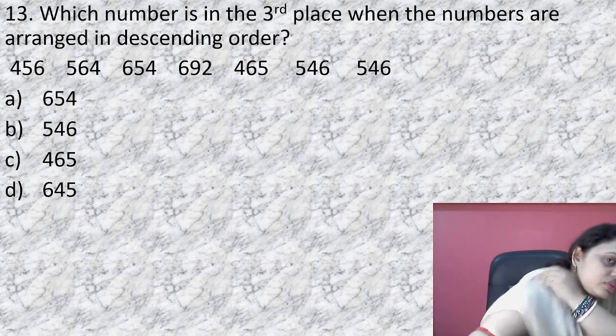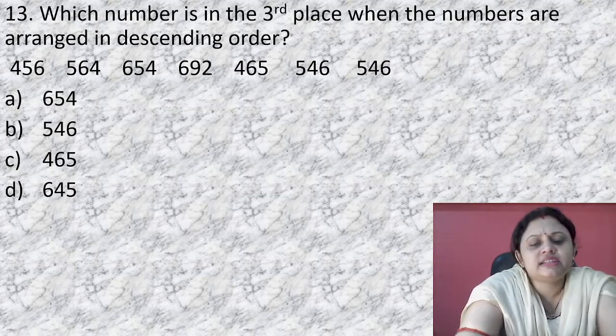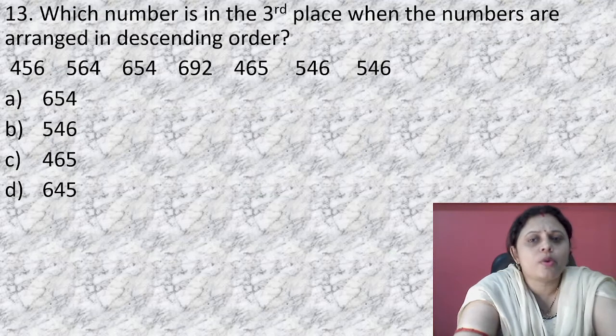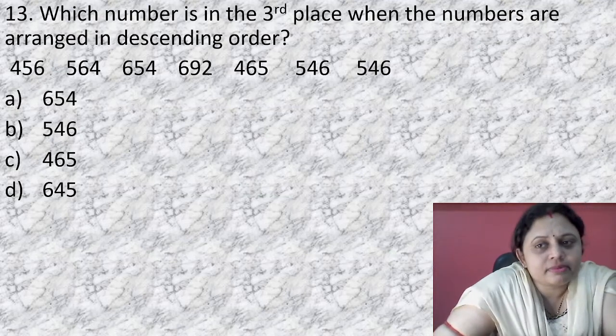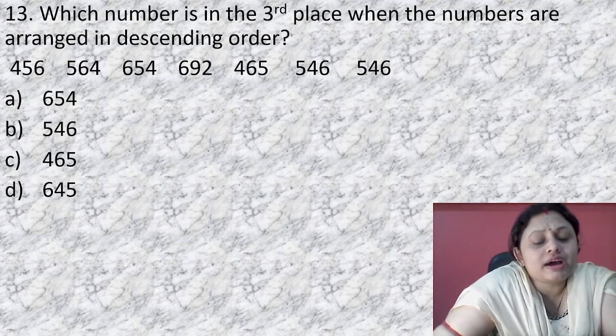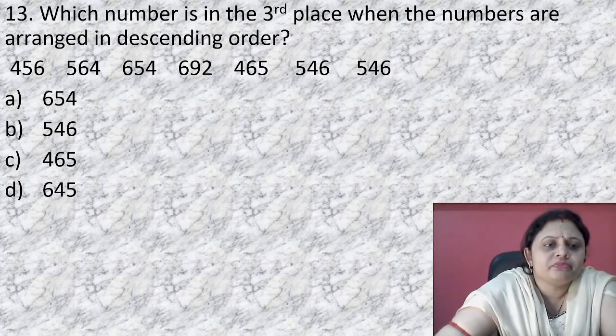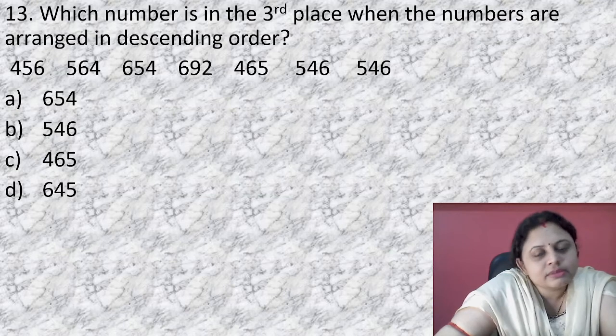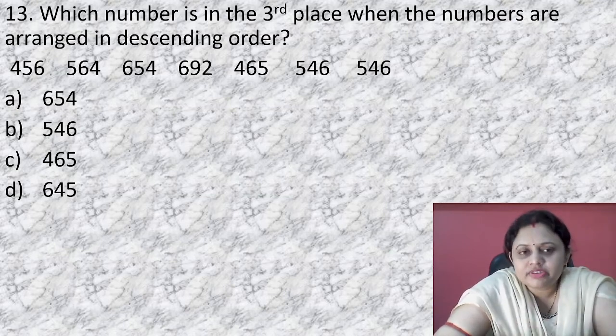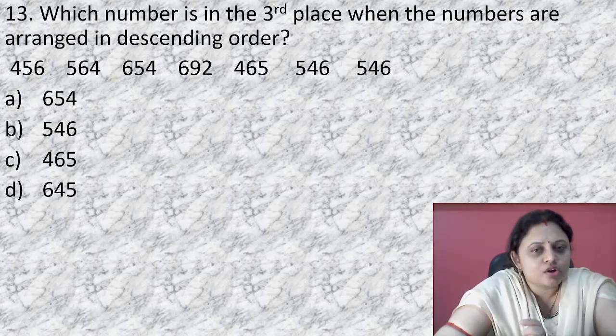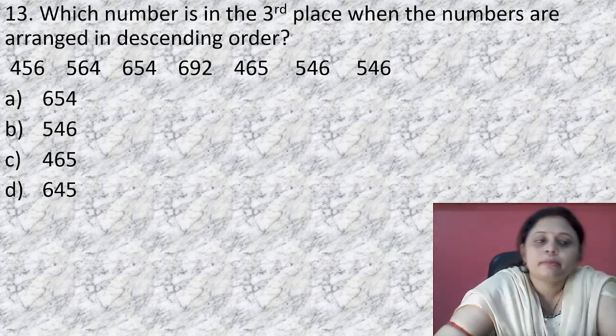Next. Which number is in the third place when the numbers are arranged in descending order? We have to arrange these numbers in descending order, then find the third number. All the numbers are 3 digits, so you can compare them. Now pause the video and write the descending order. Then you can check your answer with my answer.